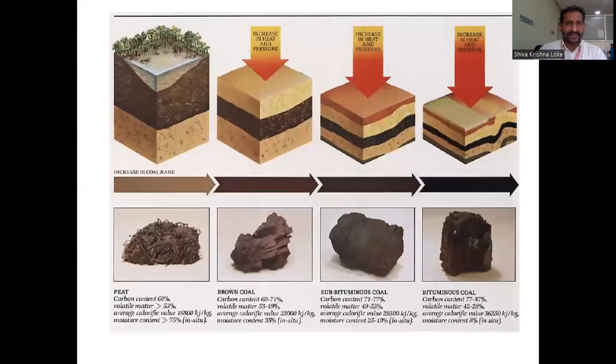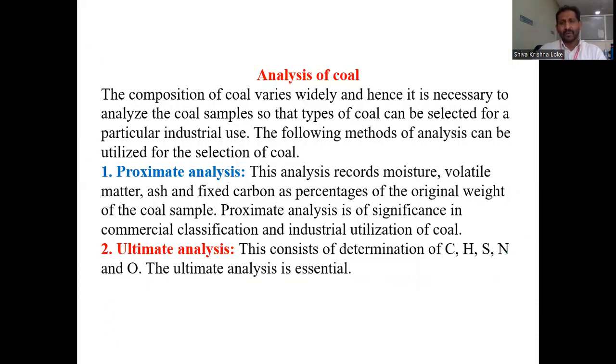So coming to the next, these are the stages involved during the conversion of wood to coal. These are based on the pressure and temperature conditions: formation of peat, brown coal, bituminous coal, and anthracite coal. So now going to our topic, analysis of coal.